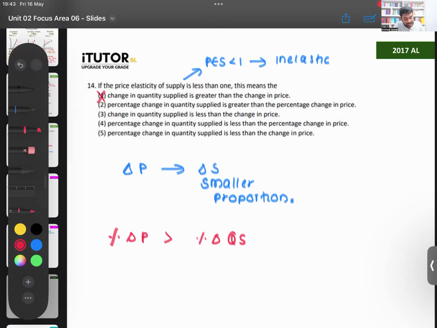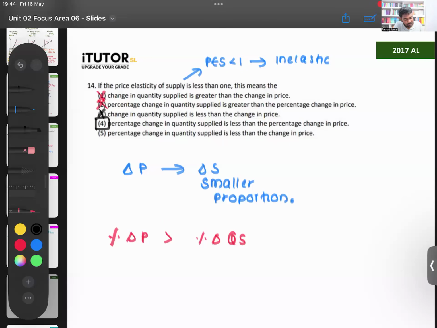Two is saying percentage change in quantity supplied is greater than the percentage change in price. No, then it has to be elastic. Which one is correct, 3 or 4? Three is saying change in quantity supplied is less than the change in price. Four is saying percentage change in quantity supplied is less than the percentage change. Is it the absolute change or the percentage change? It's the percentage change, not the absolute change. So your answer is number 4, not number 3.